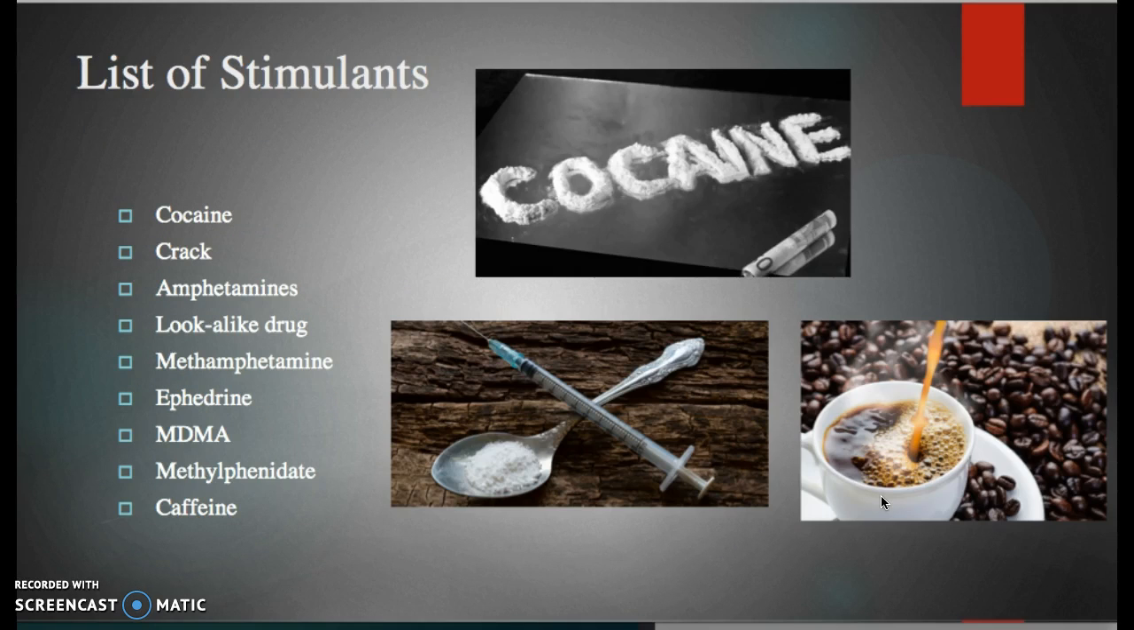Next, we're going to go over stimulants, and below is a list of stimulants: cocaine, crack, lookalike drug, methamphetamine, MDMA, I think I listed meth twice, and caffeine.